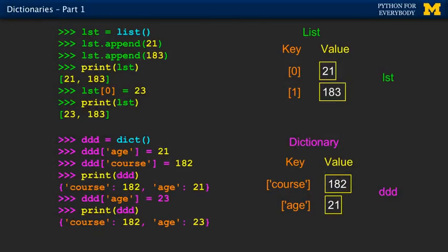So again, we can see this all happening. I like to think of in my mind a picture of these things where a list has kind of a key, or the way we look something up. It's 0, 1, and if there were more of these, it would be 0, 1, and 2. Whereas a dictionary, the key is some kind of a string. This is how we look it up. And then they both have values, right? They both have values in them, and that's how it works.